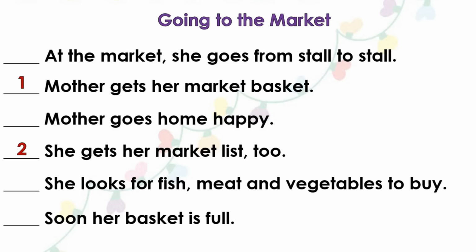Then after she gets her market list too, the third thing that happened is, at the market, she goes from stall to stall. And then, after she goes from stall to stall, the fourth thing that happened is, she looks for fish, meat, and vegetables to buy.